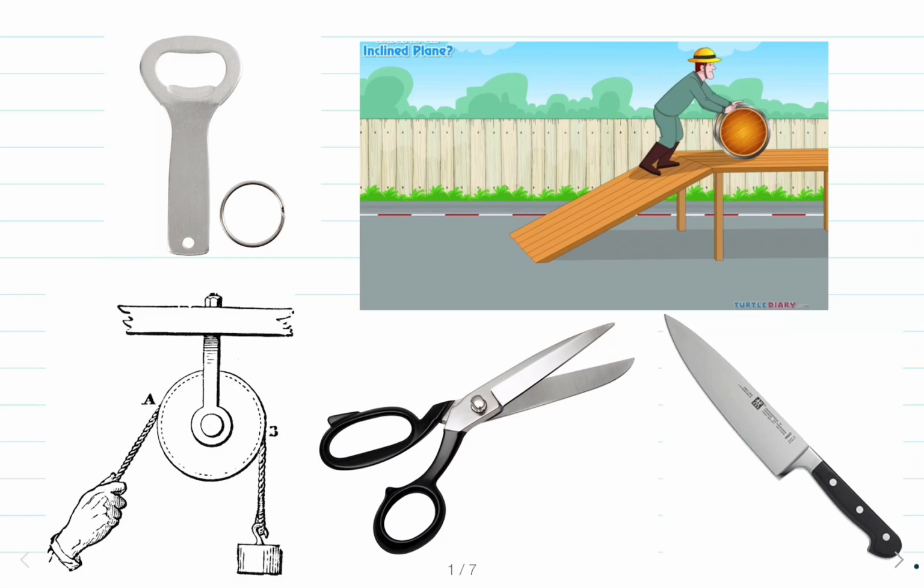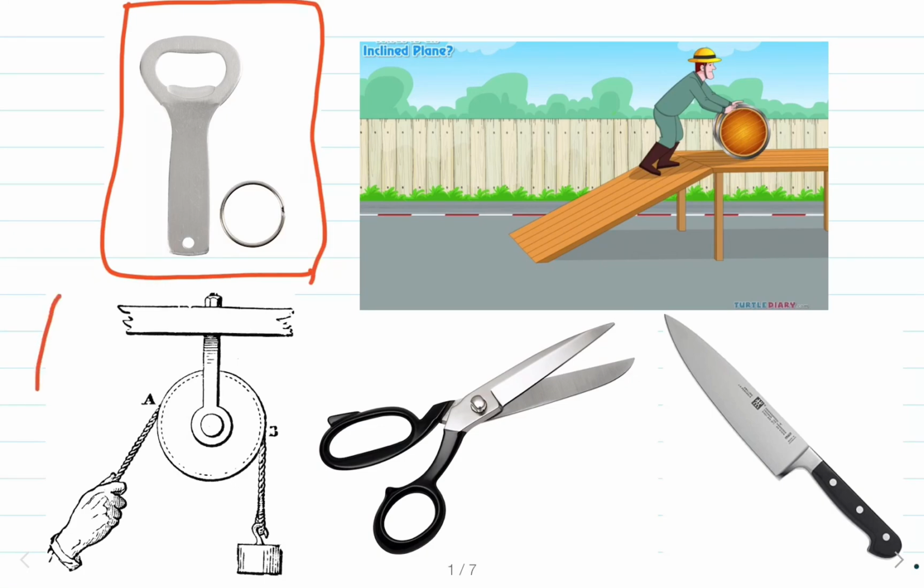For example, to open a soft drink bottle, we use a bottle opener. See here, we are using this type of bottle opener to open a soft drink bottle, which is a lever, which belongs to the simple machine type, that is lever. To pull a bucket of water from a well, we use a single pulley. See, a single pulley, we are making use of it to lift a bucket of water from the well.